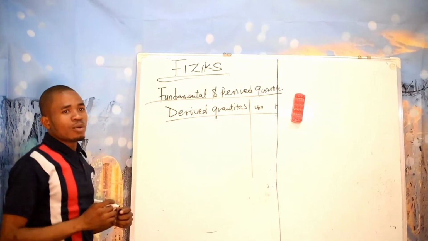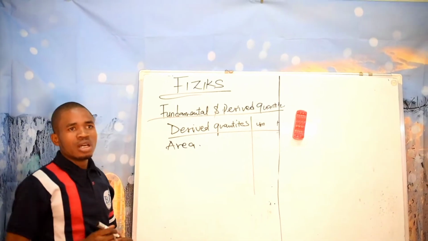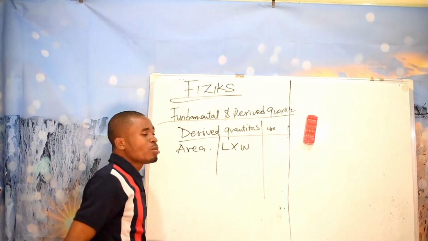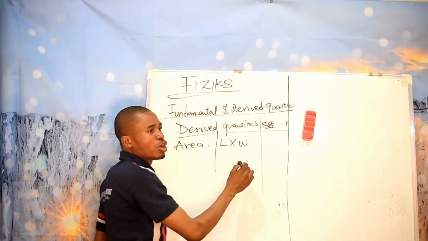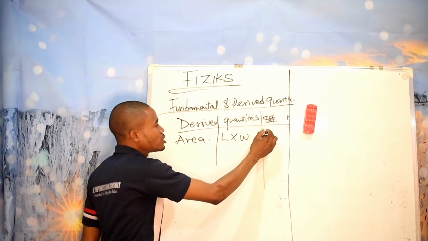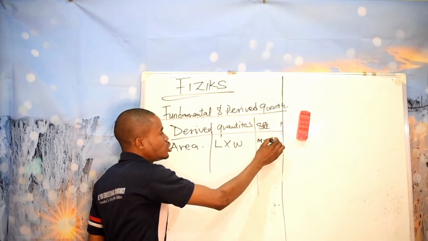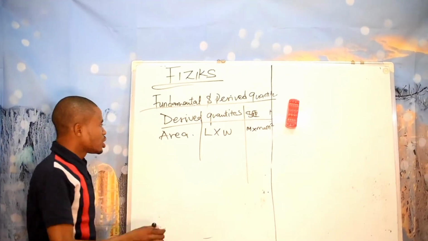Number one is area. The formula of area is length times width, and both of them have to do with length. So what is the SI unit of area? Length is measured in meters, and width is still measured in meters, so meters times meters gives meter square. That's why the unit of area is meter square.